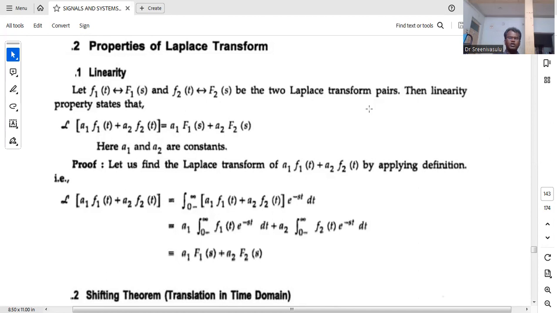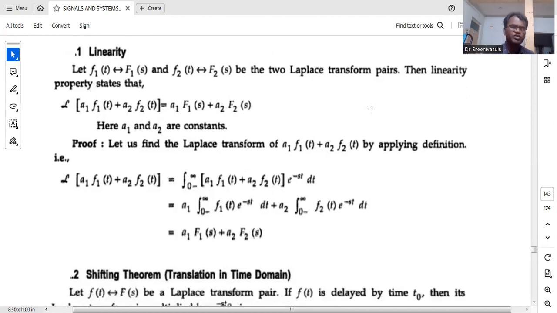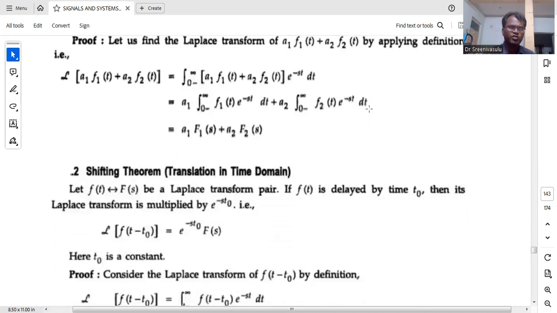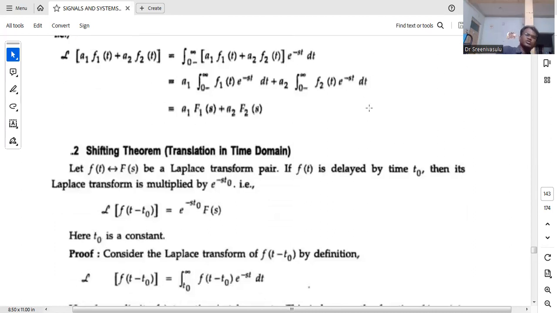Now, you take the formula: the Laplace transform of a1 into f1 of t plus a2 into f2 of t is equal to the integral from minus infinity to plus infinity. Here he has explained the unilateral concept, but we are going to consider bilateral only.